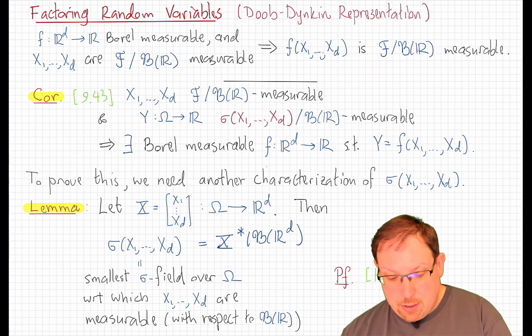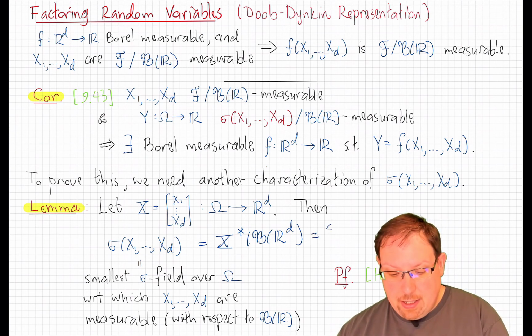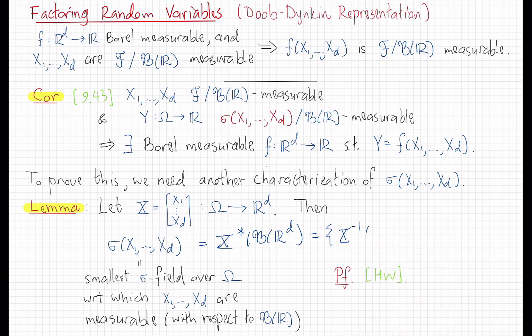And remember, that just means that it is nothing other than the set of all preimages of Borel sets under the map X. That is because there's a nice connection between Borel sets over Rd and Borel sets over the reals. This is a nice product structure, which we've seen before, and proving this is on your homework.